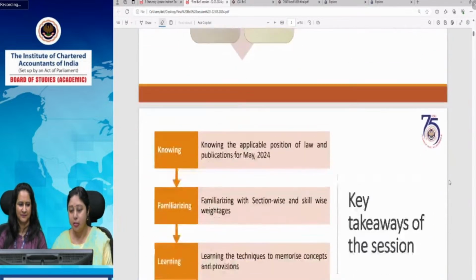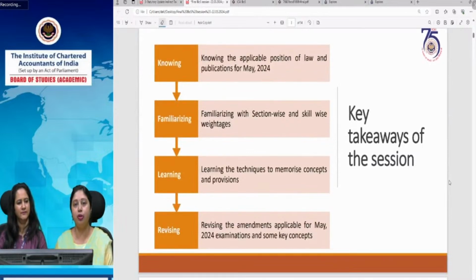In this session, first of all, we'll apprise you of the applicable position of law for the forthcoming May 2024 examination. This is the first examination under the new scheme of education and training, which was introduced on 1st July 2023, last year. We'll also cover the study material and other publications which will be applicable and which you have to refer. Most of you must know them, but we'll once again go through them.